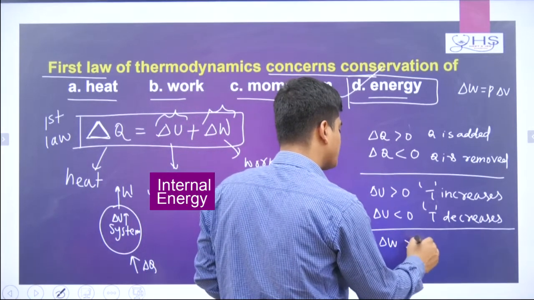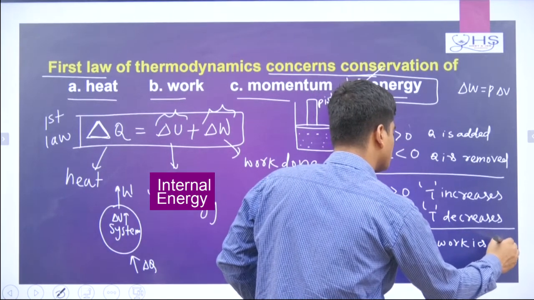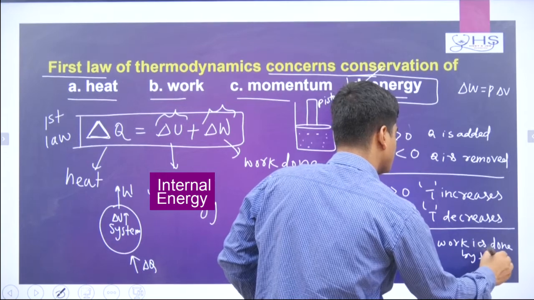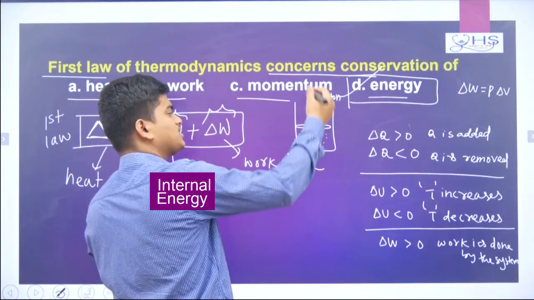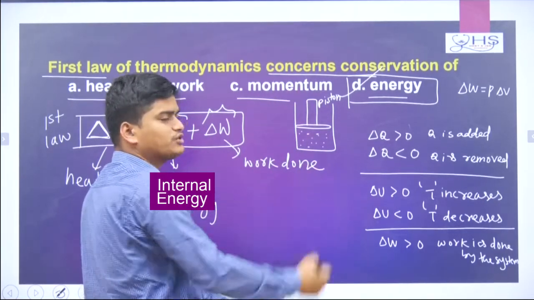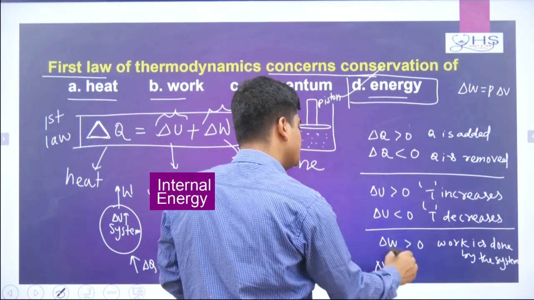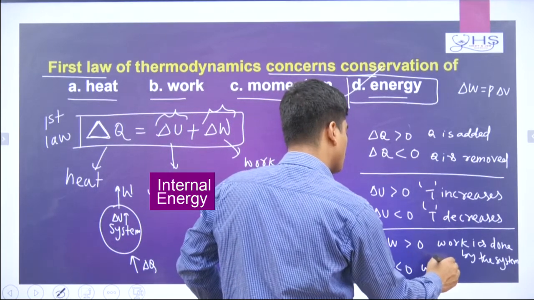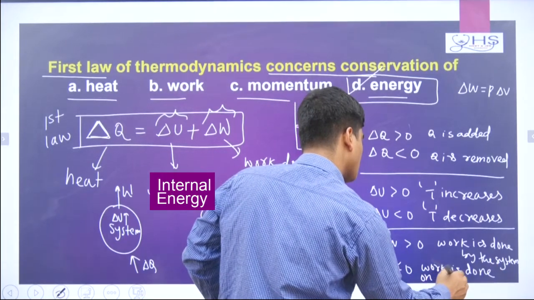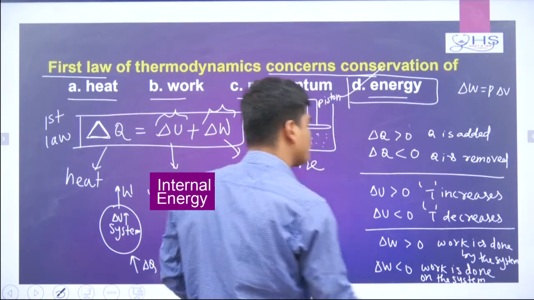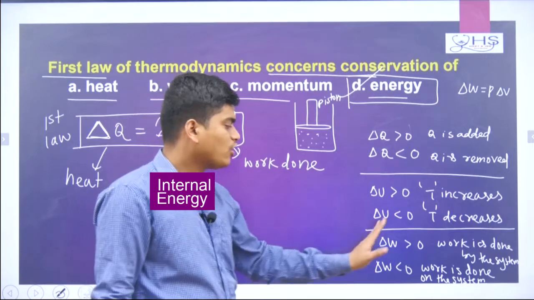So you can tell work done is greater than 0 when work is done by the system. That means the system is doing the work. This gas is pushing the piston when you give heat to the gas particles or molecules. Delta W will be less than 0 when work is done on the system. So work done by the system is positive and work done on the system is negative.